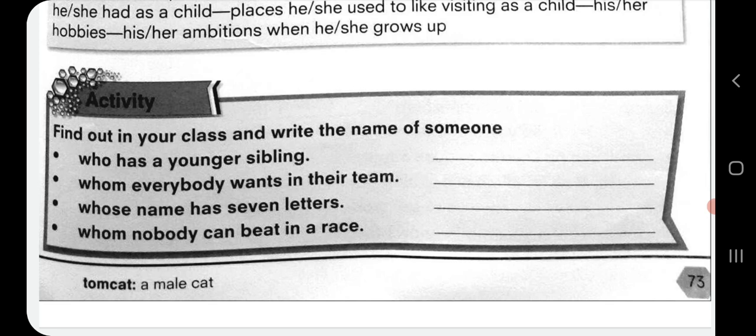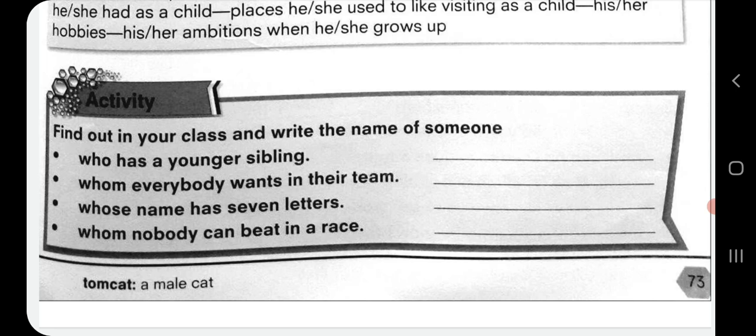Second one, whom everybody wants in their team. Third one, whose name has 7 letters. And fourth one, whom nobody can beat in a race, like who can run very fast, who is very good at running, and no one can beat that friend of yours in a running race. So these 4 names you have to think about, talk to your friends, and then write them. So students, here we complete this exercise.